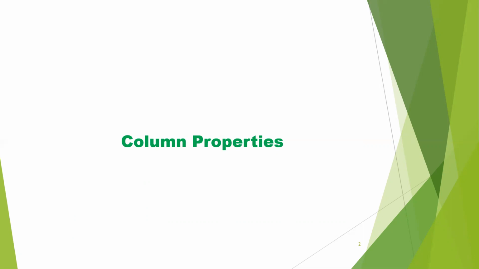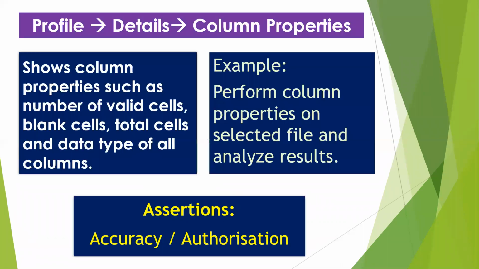Let's look at what is column properties. This is available in profile details column properties in function. It shows the column properties such as number of valid cells, blank cells, total cells, and data type of all columns. For example, let's say we perform column properties on the selected file and analyze result.